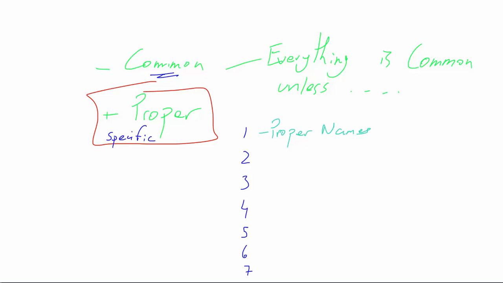Proper names. I should use a red font or something because it's too light. Proper names. Harun, there's one and only Harun. That's me. Basically when you say Harun, you know exactly which Harun I'm talking about, or Ajaz. So basically these are the proper names. A specific person you could be talking about, those are considered specific, those are proper.